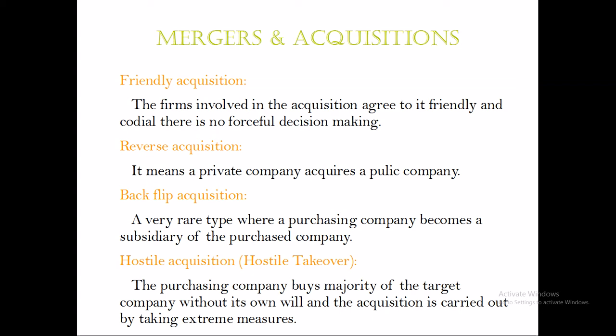So the public company is generally considered to be bigger than the private companies, because the private companies will only have 200 owners or 200 shareholders. So there is very little amount that the 200 shareholders can raise. So in that scenario, mostly the public company purchases the private company. But in this case, it is called reverse acquisition, wherein a private company acquires a public company because it will have enough resources, it will have enough funds to do that process.